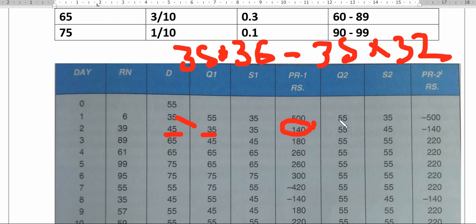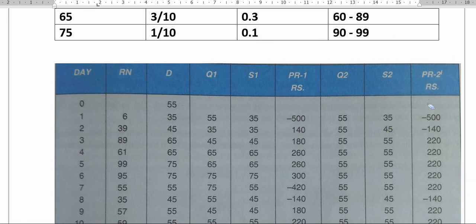Now we'll see the second table. What is the effect here? Now for the second table, the order is fixed. 55, 55, 55, he is ordering based on the mean. But customer demanding 35. Same data I have taken. There is no change in data. You can see 35, 45, 65. Same I have taken. But he is ordering 55.